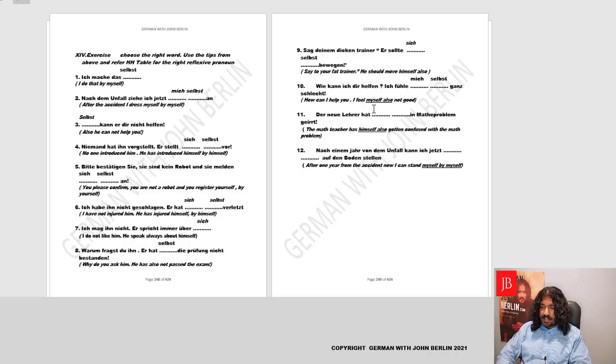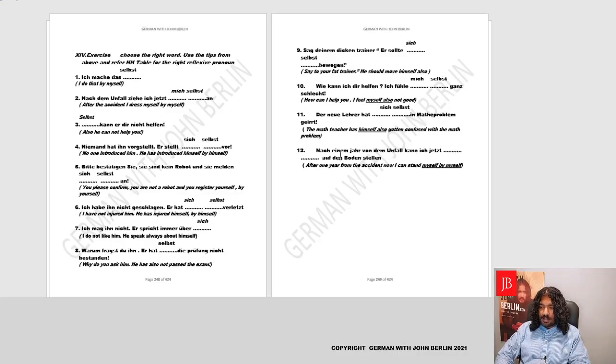Der neue Lehrer hat dash dash in Mathe Problem geehrt. So basically, we could write this together. Okay. So the new teacher has himself gotten confused in the maths problem. So basically, himself also. The new teacher has himself also gotten confused in the math problem. So basically the idea is it's reflexive sich and selbst is used like also. So we'll say selbst, himself also.